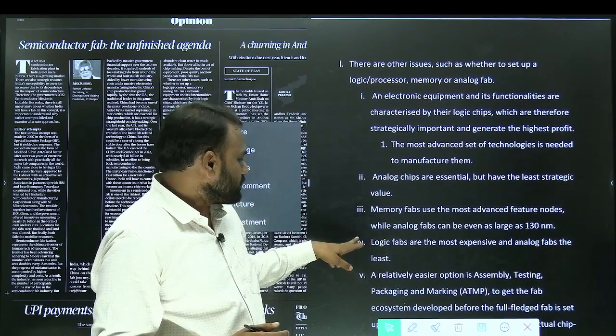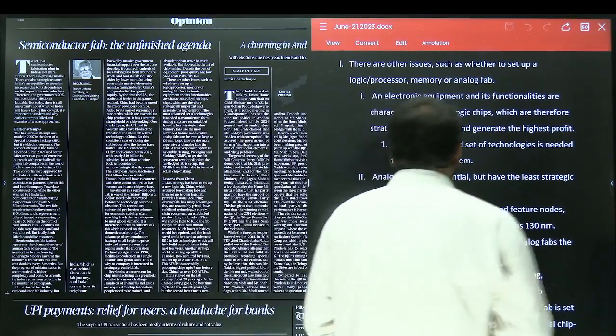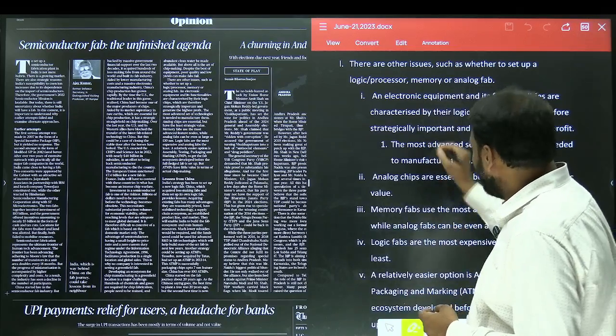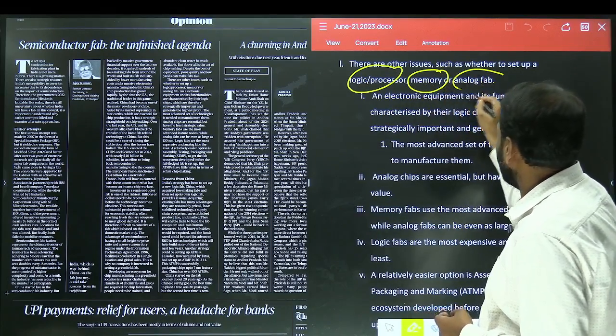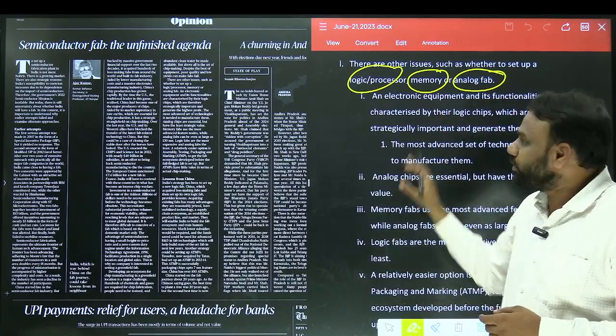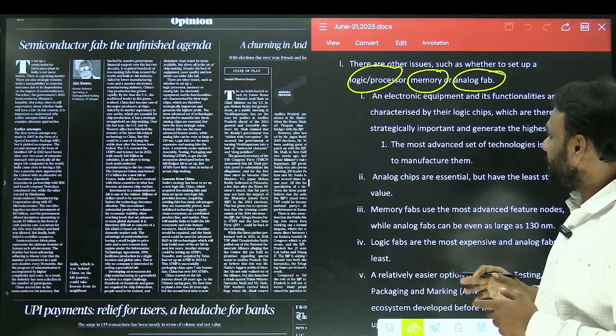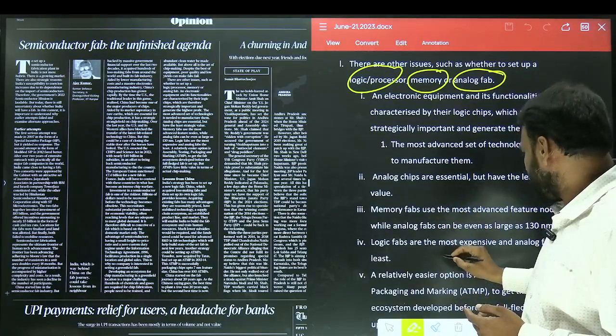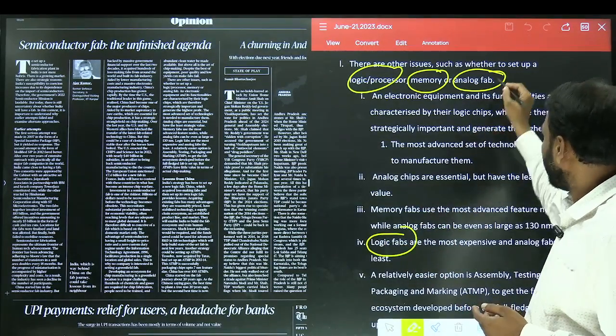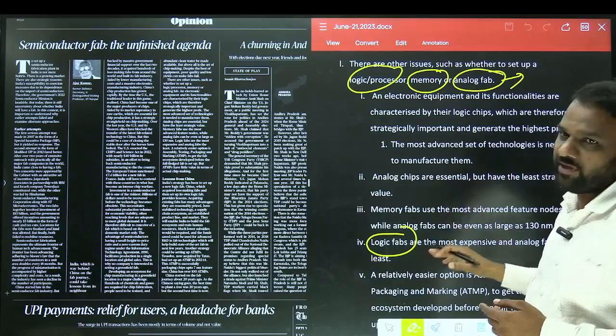Next challenge is when it comes to semiconductors, there are three different types of manufacturing. One is with respect to what? Logic processor, memory chips, or analog fabrication. So here from the Prelims point of view, these points are important. Which one is costlier? Logic processors are most expensive and analog are cheaper. So these things we need to know.